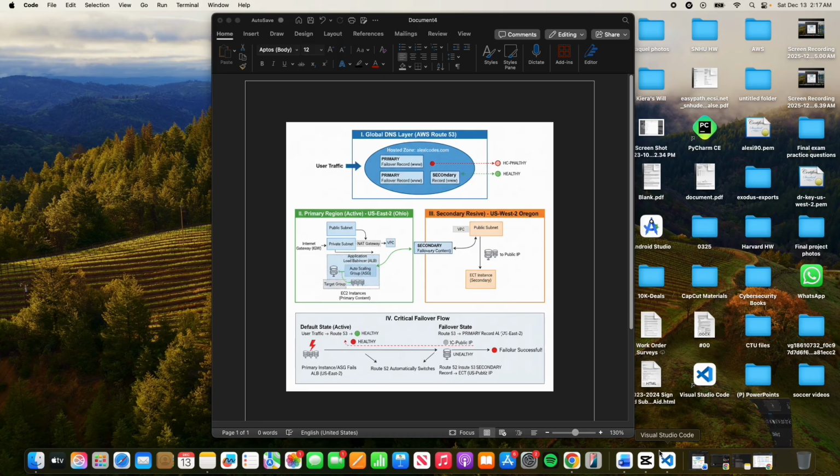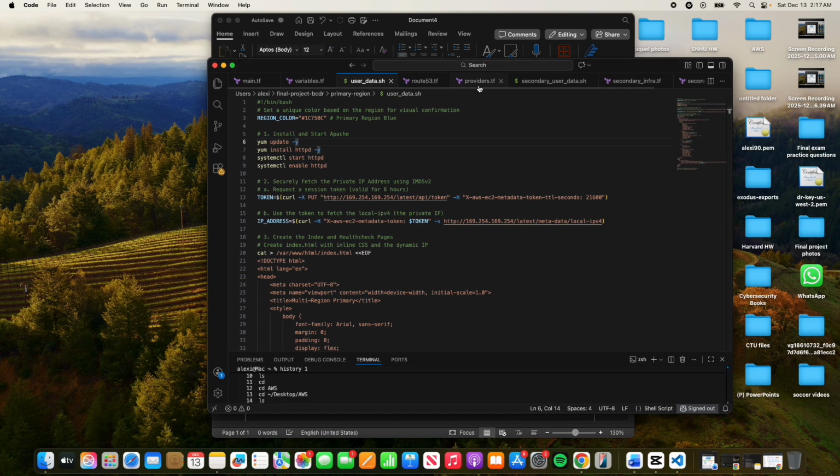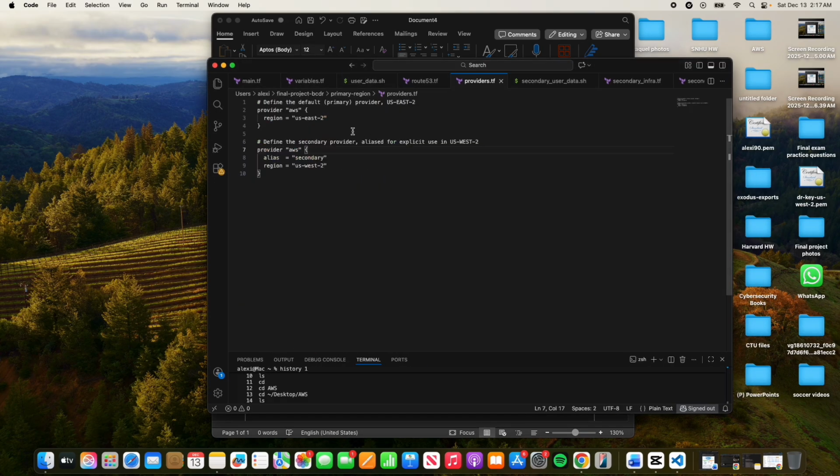First, the providers.tf file. This is crucial for managing our multi-region deployment. We define the default provider targeting US East 2, which is our active region. Crucially, we also define a second provider block with the alias secondary, targeting US West 2. This alias is what allows us to manage two separate regions from a single Terraform configuration.